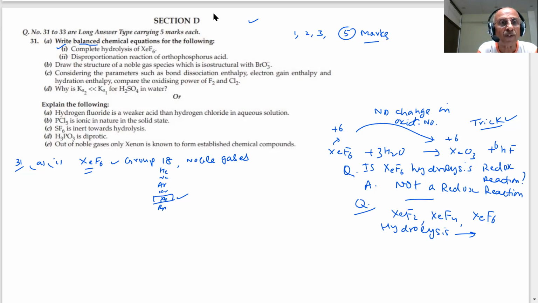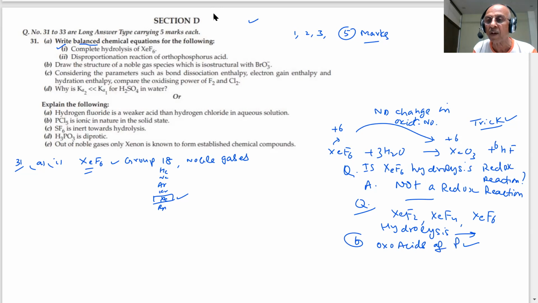Now question number 2, disproportionation reaction of orthophosphorus acid, student. Very important. I discussed with you, student, oxo acids of phosphorus. Now here I am talking of oxo acids of phosphorus.